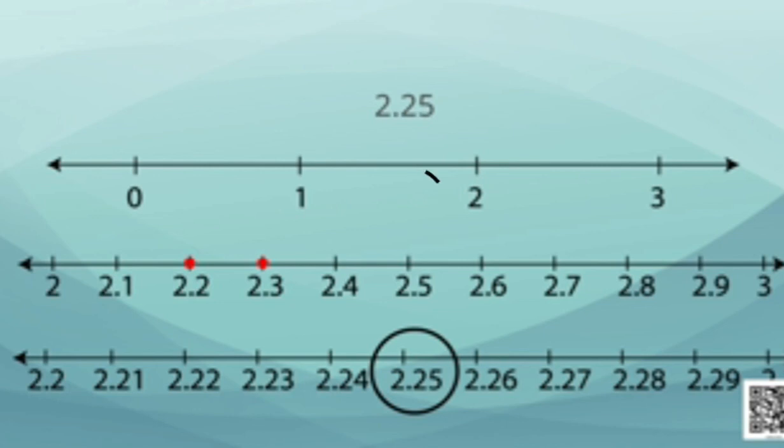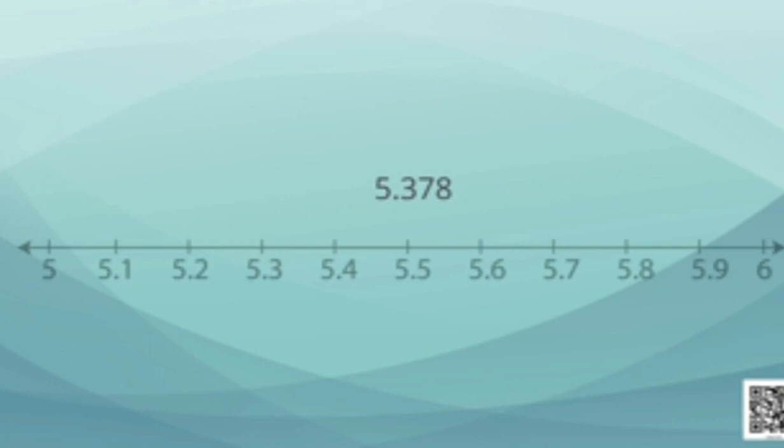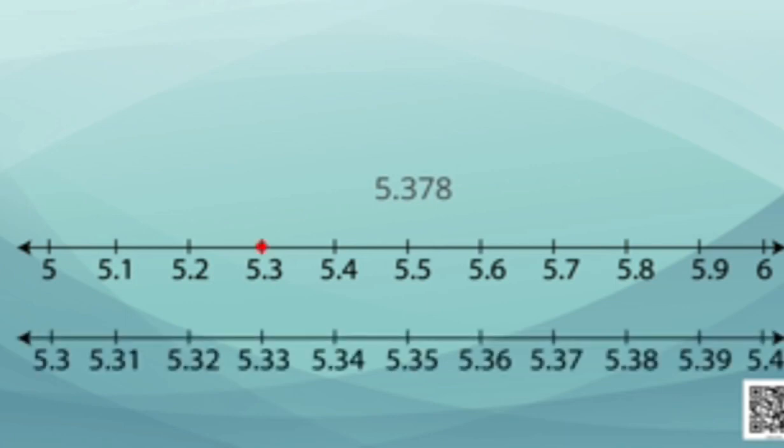Let us see another example. Suppose our number's decimal expansion is 5.378. Look between 5 and 6. We will find the partitions as 5.1, 5.2, 5.3, etc. On looking at the distance between 5.3 and 5.4, we will see more partitions as 5.31, 5.32, 5.33, 5.34 and so on.